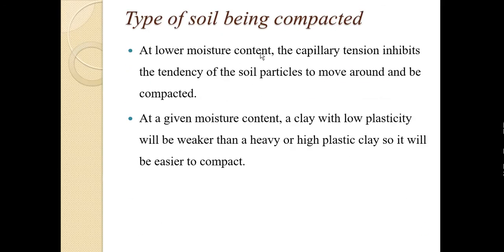At lower moisture content, the capillary tension inhibits the tendency of the soil particles to move around and be compacted. That's why initially the dry density decreases. The reason is that the capillary tension inhibits the soil from being in a compact position. So initially the dry density decreases, then increases and reaches a maximum point, then again decreases. So in the case of sand, it is difficult to reach the maximum dry density.